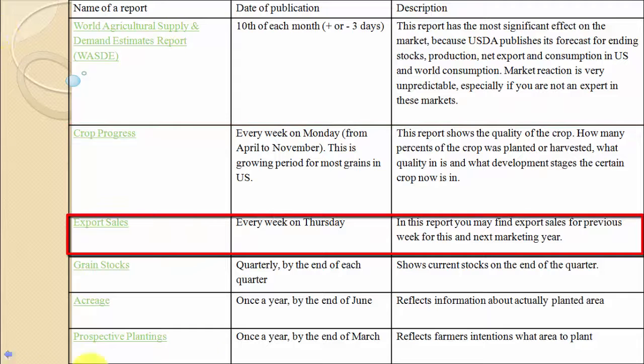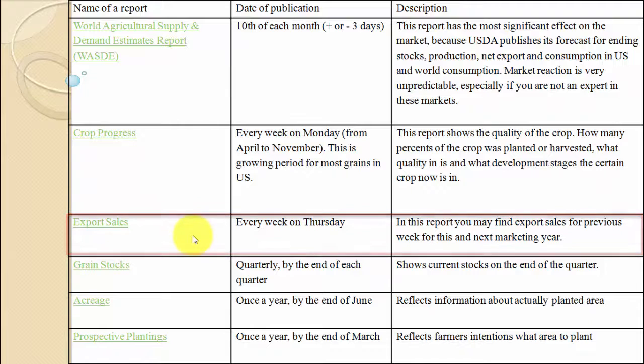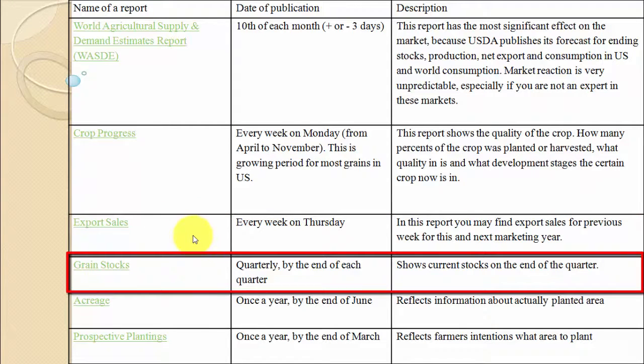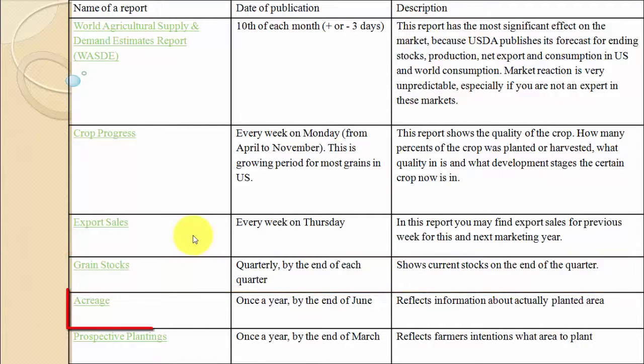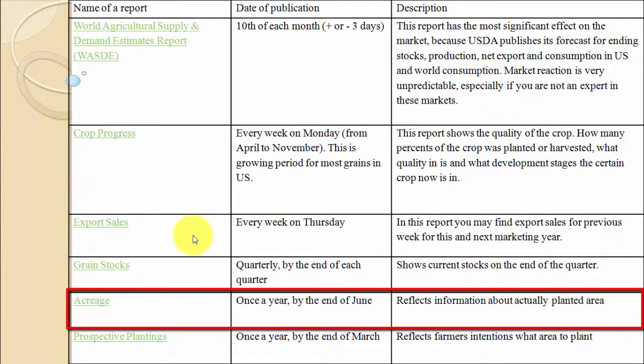The next one is export sales. USDA publishes it every week on Thursday. In this report you may find export sales for the previous week for this and next marketing year. The next is grain stocks. It is published quarterly by the end of each quarter, and it shows current stocks at the end of the quarter. The next important report is acreage. It is published once a year by the end of June. It reflects information about actually planted area.